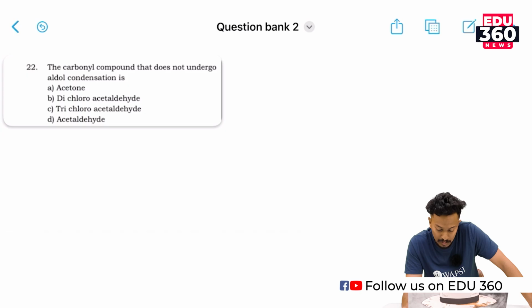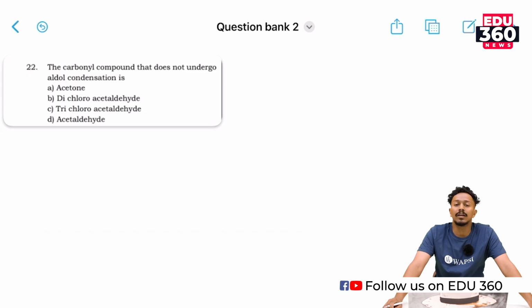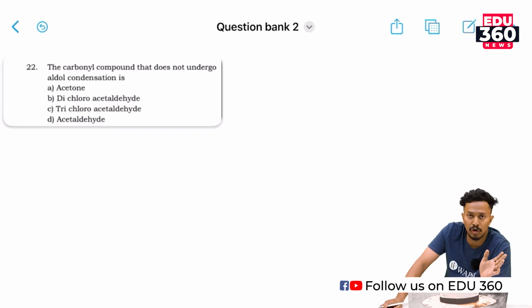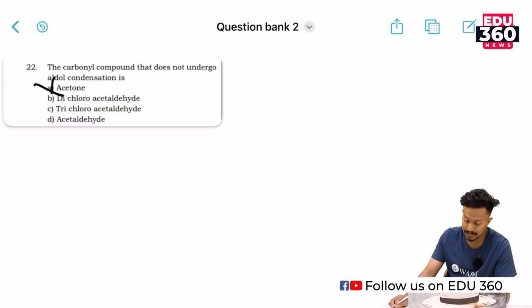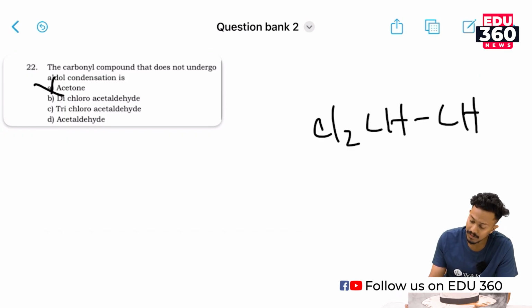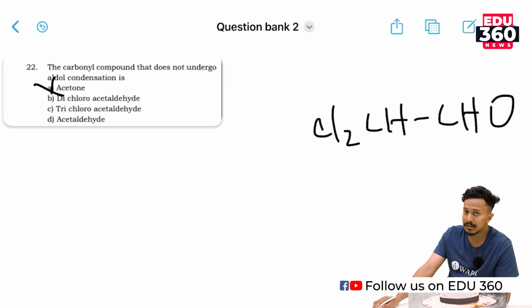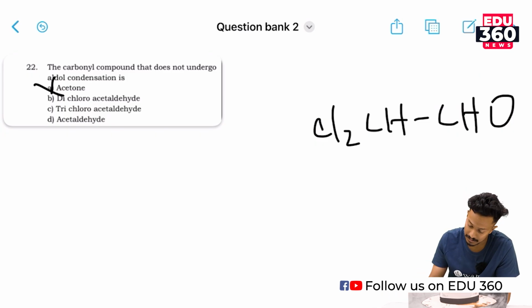The carbonyl compound that does not undergo aldol condensation is, right? What is meant by an aldol condensation reaction? It is a reaction in which a carbonyl compound has an alpha hydrogen atom, right? So, which compounds do not have an alpha hydrogen atom? For this, acetone does have an alpha hydrogen. Dichloroacetaldehyde does also have an alpha hydrogen atom. Trichloroacetaldehyde does not have an alpha hydrogen atom, right?